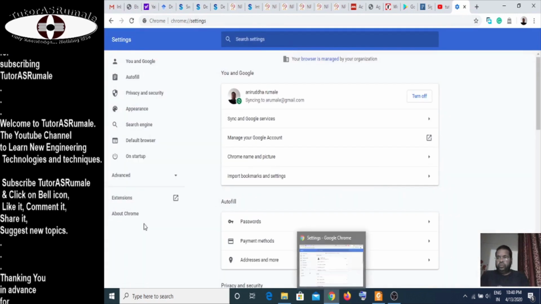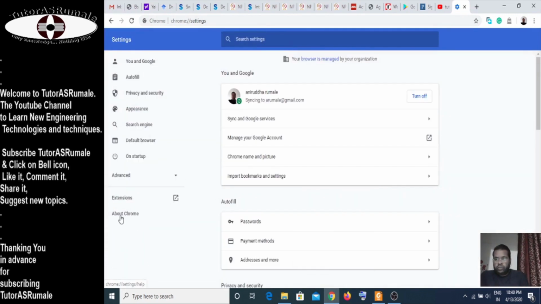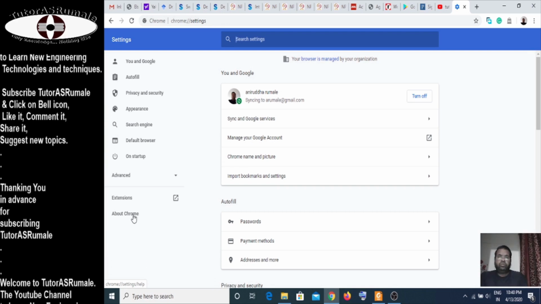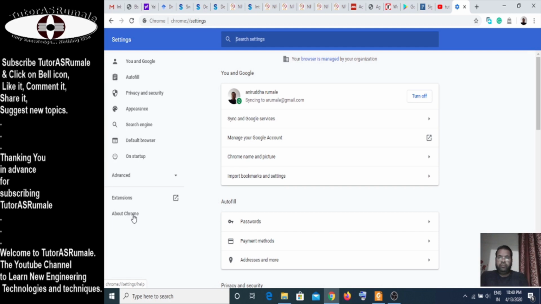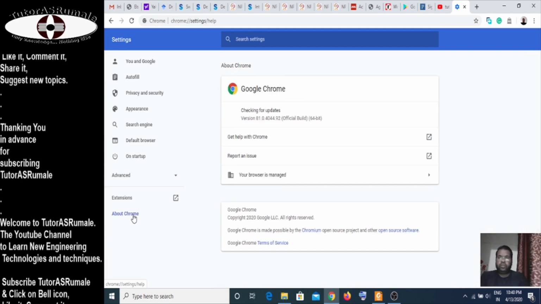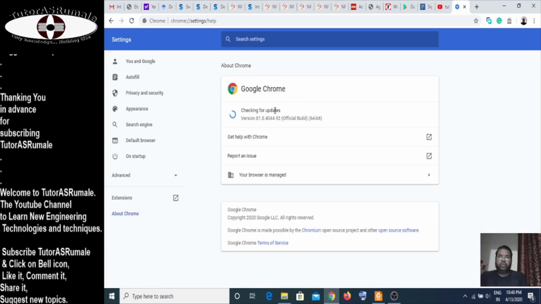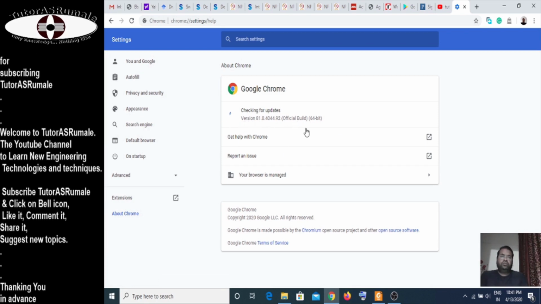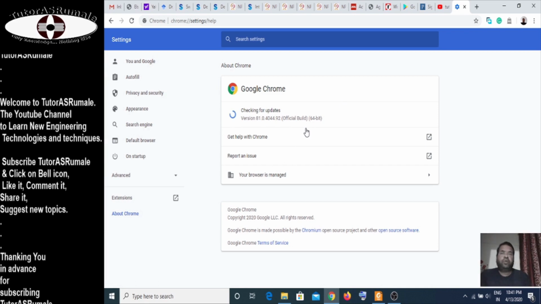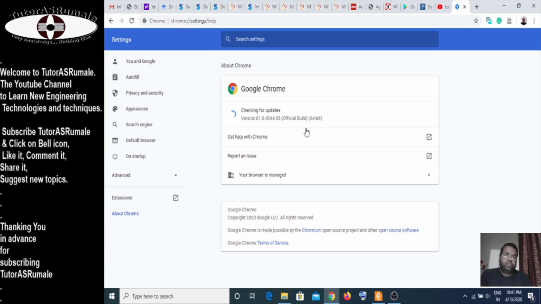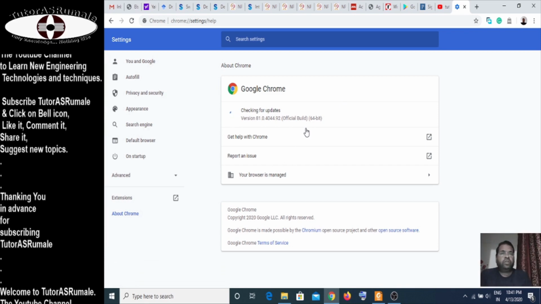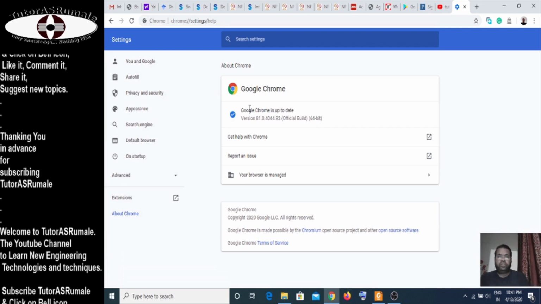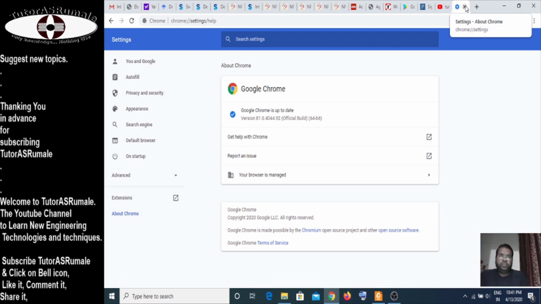In the Chrome browser, just go to About Chrome. When you click on About Chrome, the browser automatically updates. For example, right now when we click on this, it says checking for updates and starts updating. If your browser is updated properly, you will get no error while filling different forms. So here it says up to date. The Google browser is updated.